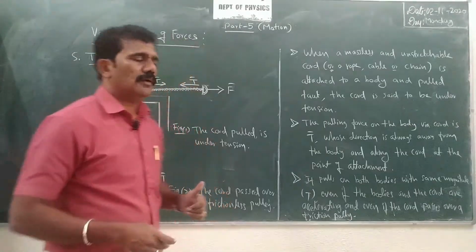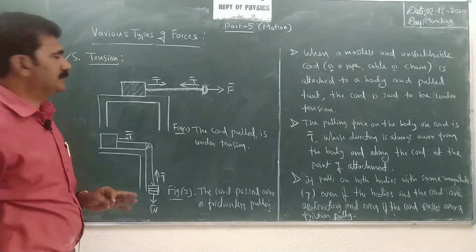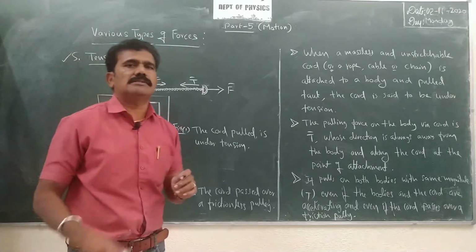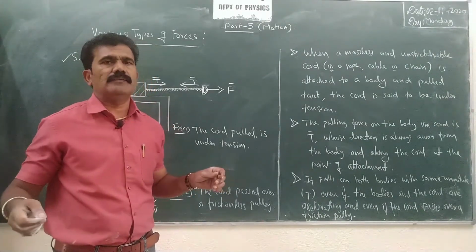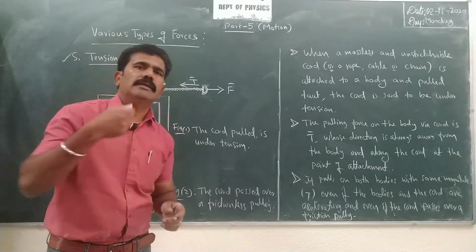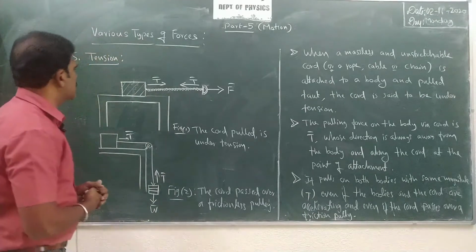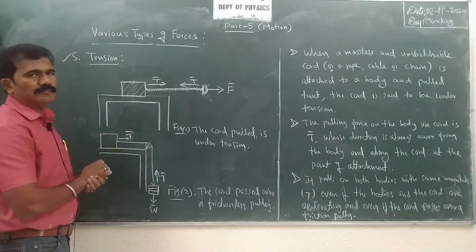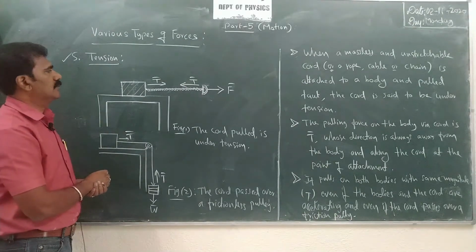Clear? At last you see another force called tension. Tension is the force which always exists on a rope or any string which is used to pull a given body. You can consider an example like this. There is a body lying on the table. Now I want to pull the body over the surface of the table. So what will you do?